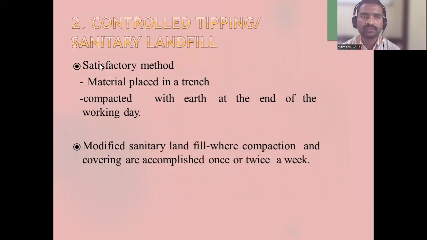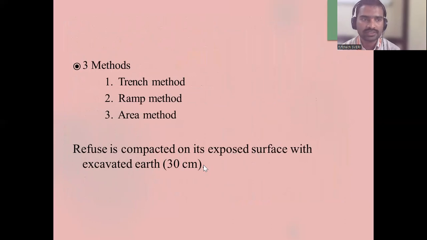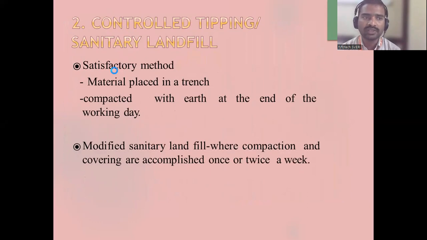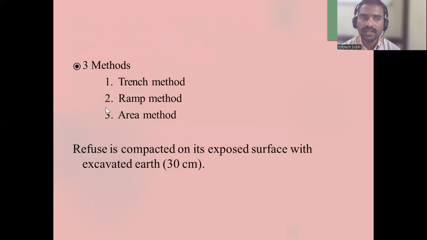Now, controlled tipping or sanitary landfilling. Here they are filling level by level, layer by layer. Material is placed in a trench and compacted with earth at the end of the working day. In modern practice, this compaction and covering is accomplished once or twice in a week. I will show the pictures now. In the controlled tipping method, there are 3 methods: one is the trench method, another is the ramp method, and another is the area method.